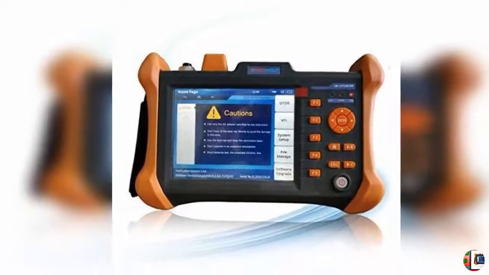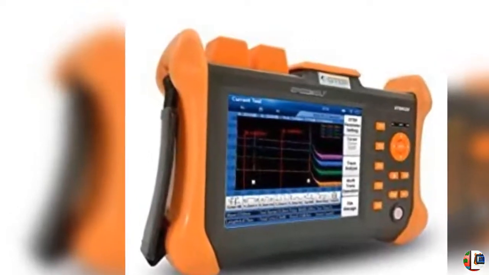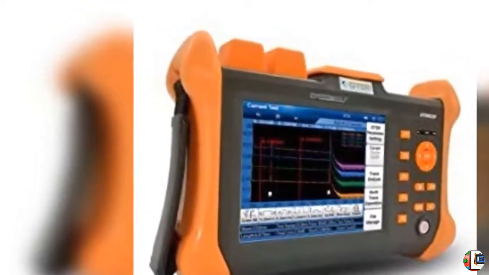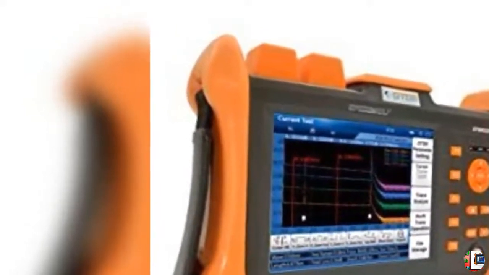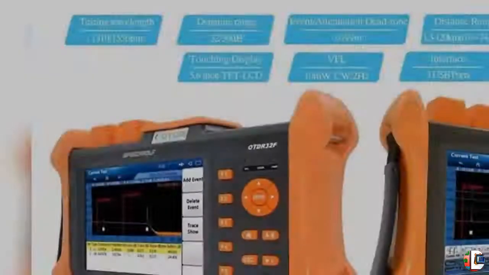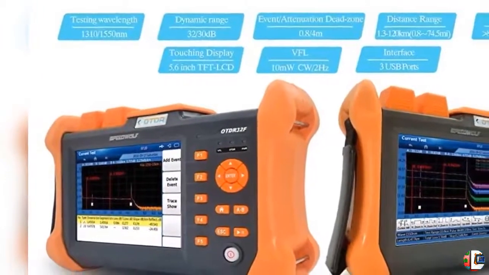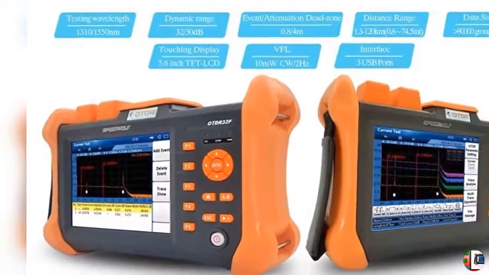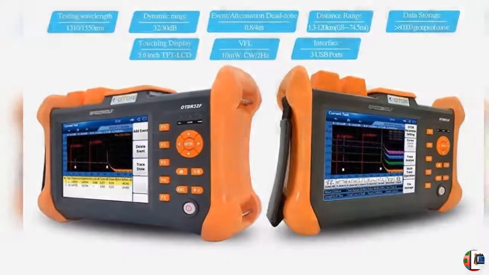1310/1550 nm 30 to 30 dB OTDR, 5.6 inch touchscreen, 120 km (74.5 miles) FTTH fiber optic cable tester with Visual Fault Locator (VFL) and SC/FC/LC adapter. Product details: 1. 5.6 inch outdoor enhanced touchscreen, 7.4V/4.4Ah lithium battery. Integrated 10 mW Visual Fault Locator.